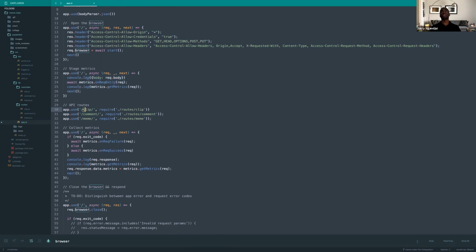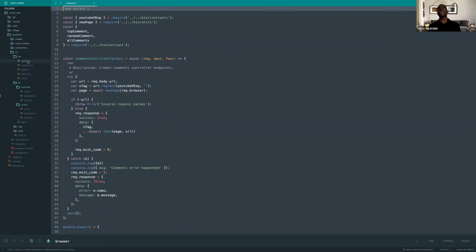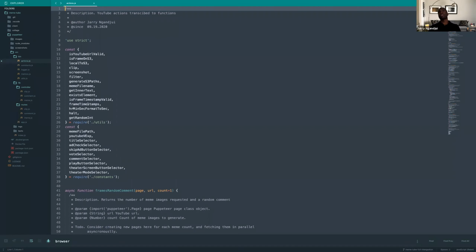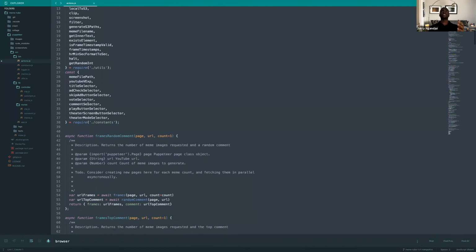And then we have some endpoints to fetch. Clip corresponds to a frame. Comment corresponds to the comment section endpoint. And then meme corresponds to a combination of comments and getting the images, so that can be done at the same time. That's why that endpoint is there. And we'll dive into the actions section of this. Each of the endpoints calls one action in here to get its job done. So we'll dive straight to this.